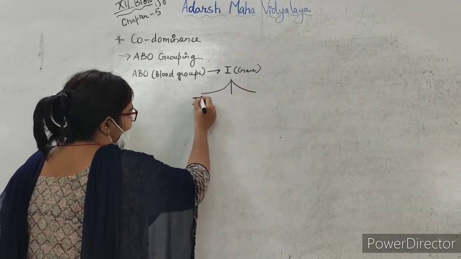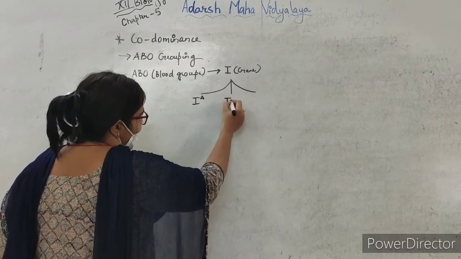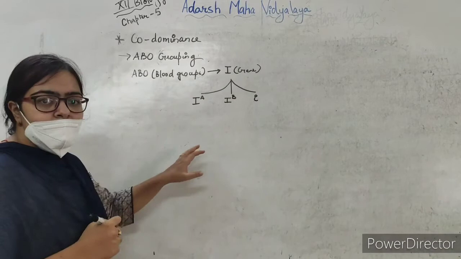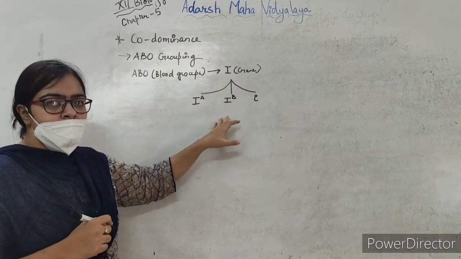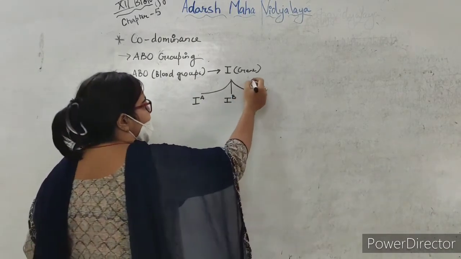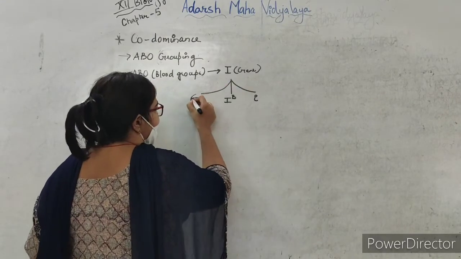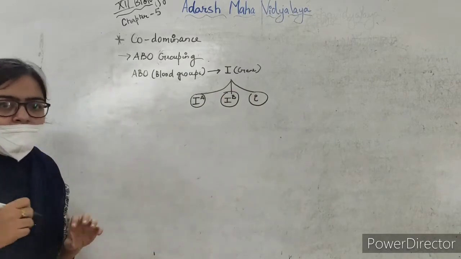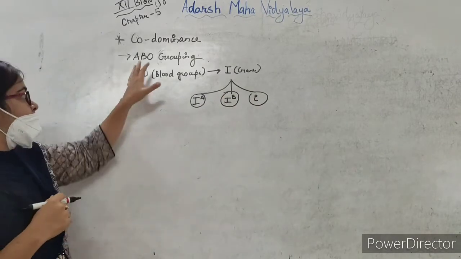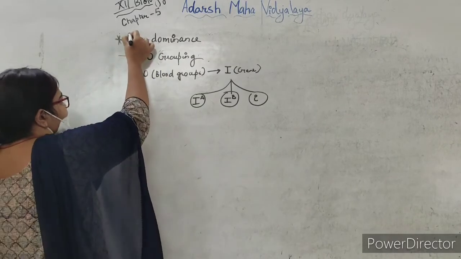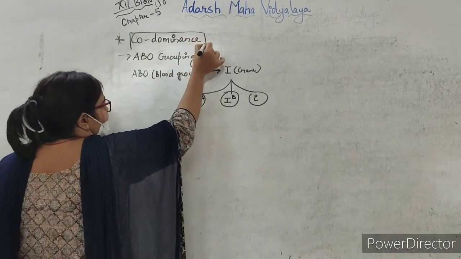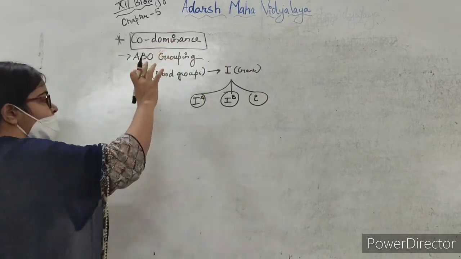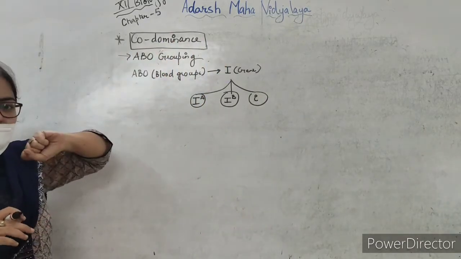One is IA, one is IB, and one is small i. These are the 3 alleles, that is IA, IB, and small i. We are talking about co-dominance, and in co-dominance we are talking about the ABO blood grouping, because that is the best example for co-dominance.